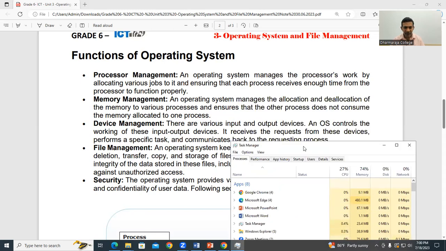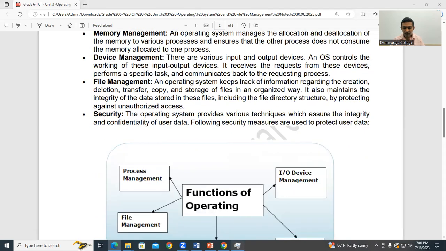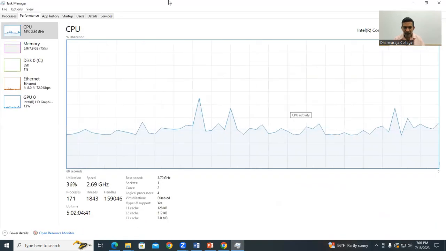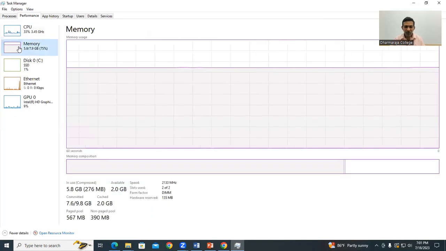The memory management you can also see in here, the processor. You can see how much memory they allocated. Likewise, you can find out the details. These are controlled by our operating system.